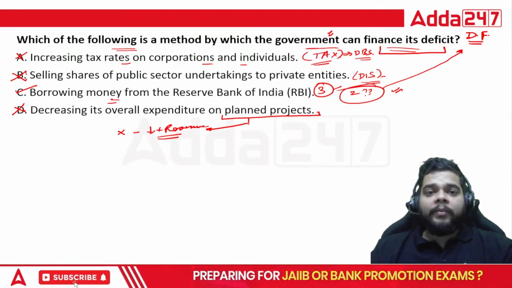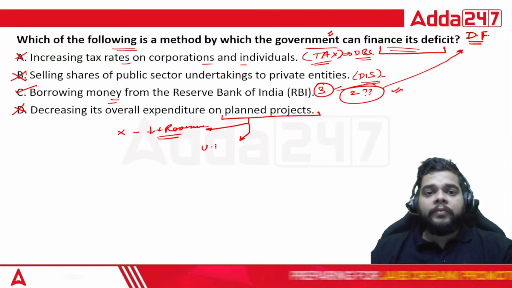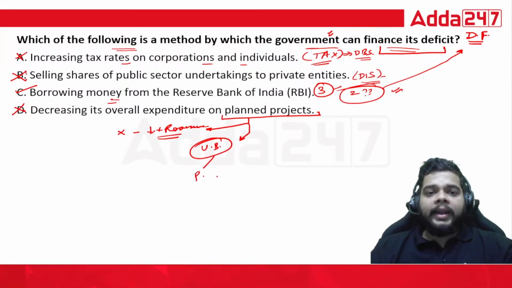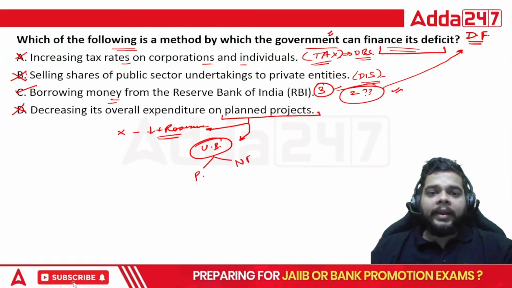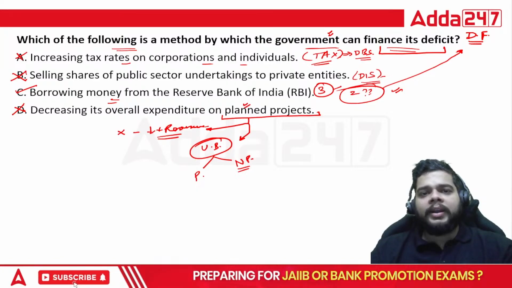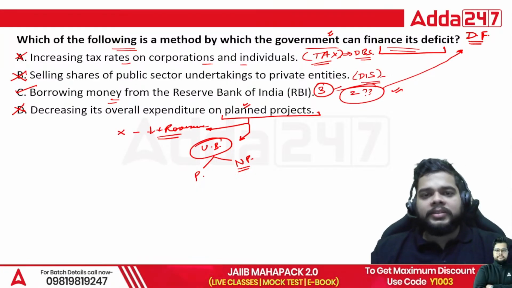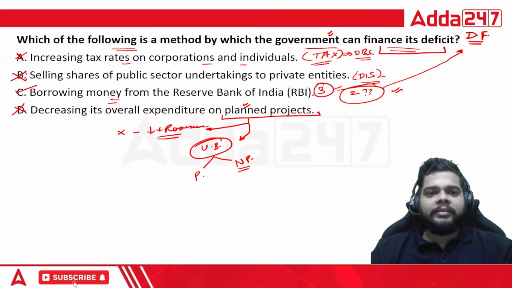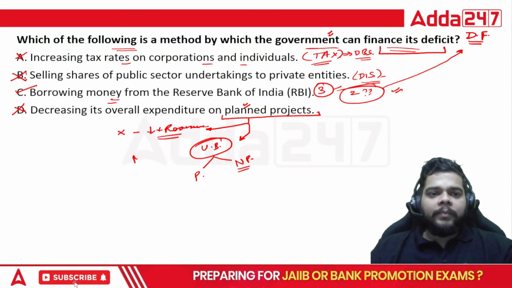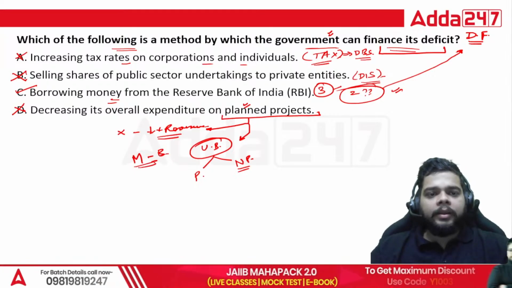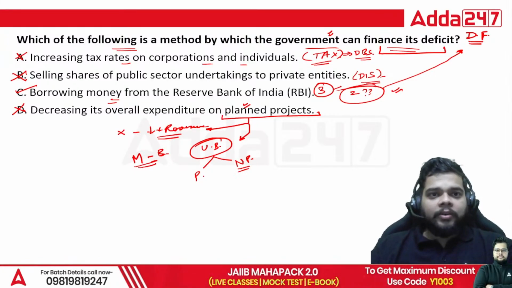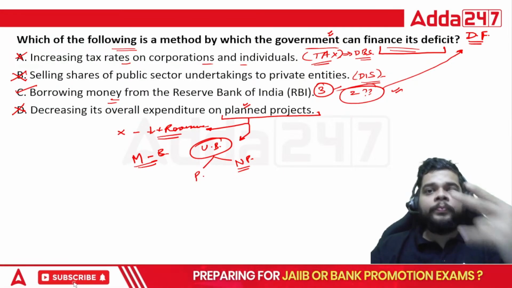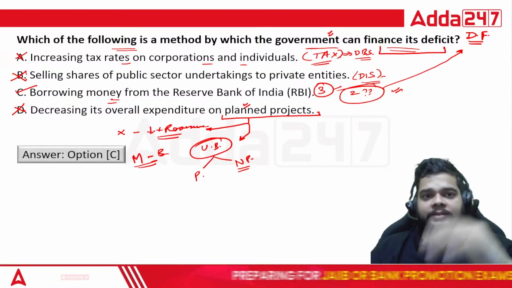When we will be talking about the union budget, then you will know in a better manner what the planned expenditure is and what the non-planned expenditure is. The utmost important expenditure forms the part of your planned projects. But we'll be looking into that at a later stage when we will discuss the questions based on module B. Okay. So the correct answer for this question, I hope everybody knows now, will be option C. And what about the remaining two methods of deficit financing? Let's look into that also.